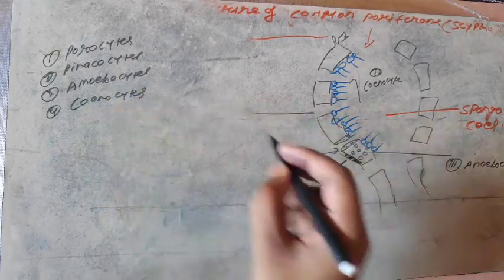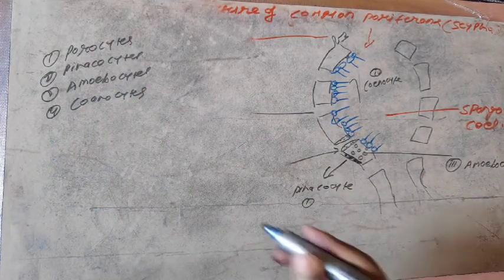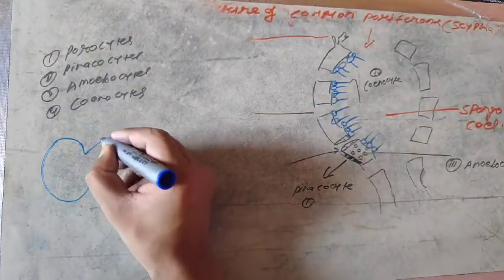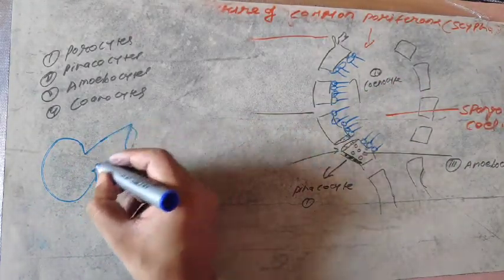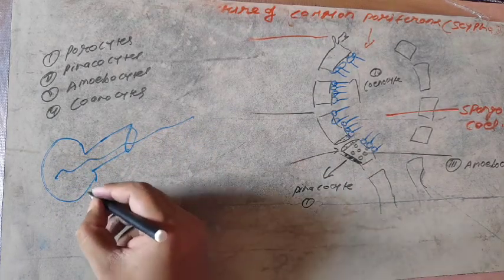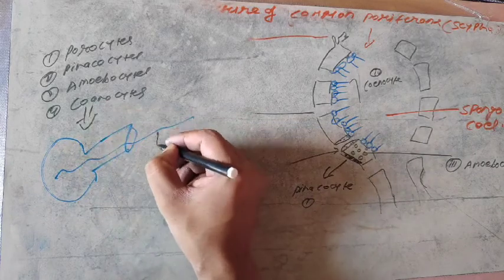The structure of choanocytes can be seen and it is very important. Listen carefully. It can be seen in the diagram, but when you magnify each choanocyte, there is a collar-shaped structure having a flagellum. This is a single choanocyte having a flagellum.